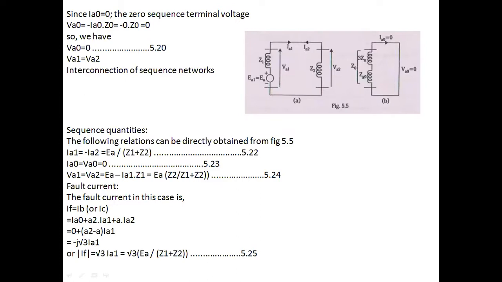And IB is nothing but IA0 plus A square IA1 plus A into IA2. Since IA0 is 0, let me take only the IA1 value as well as IA2. After substituting everything, I'll get minus j root 3 times IA1. If I wish to write the magnitude of IF, I need to eliminate the complex quantity. Hence, IF is equal to root 3 times IA1. I know the value of IA1, which is nothing but EA divided by Z1 plus Z2. Let me substitute the IA1 value here. I'll get root 3 times EA divided by Z1 plus Z2.